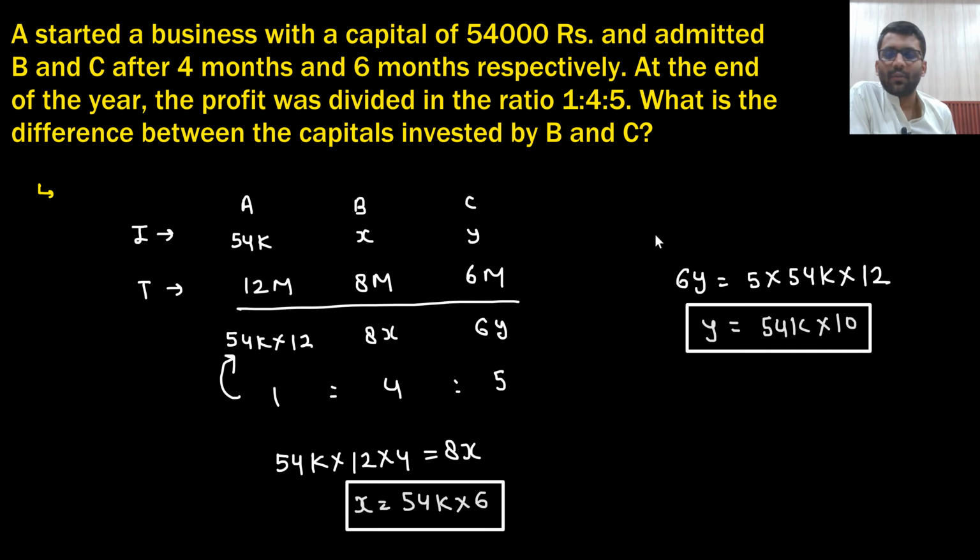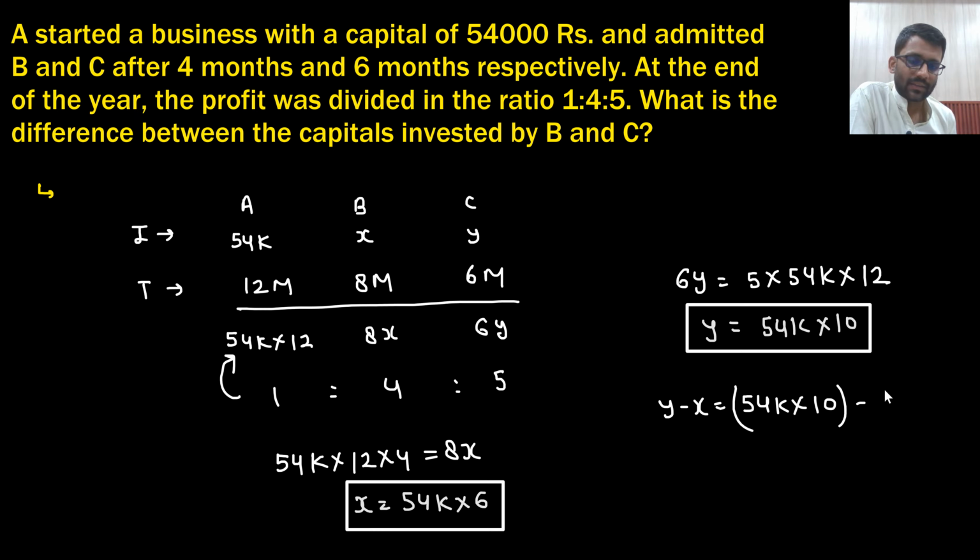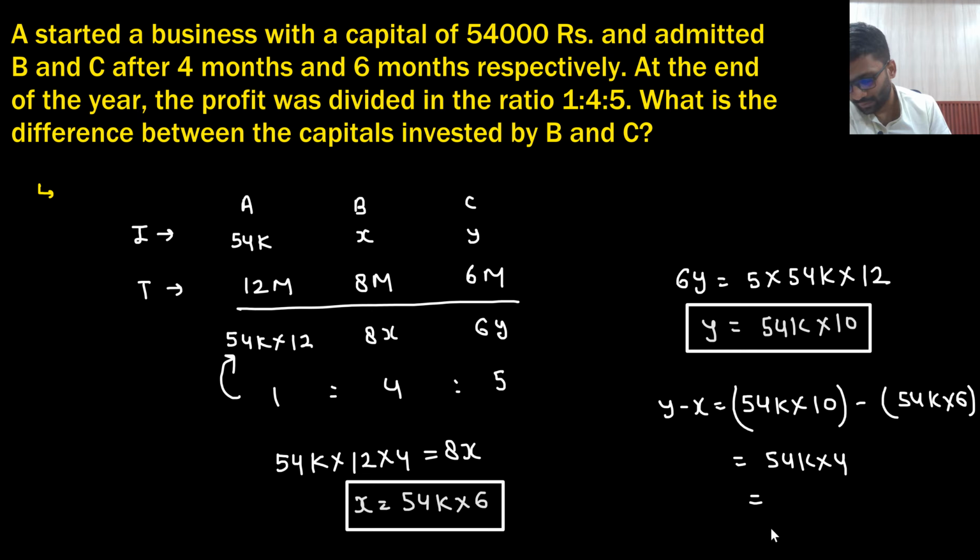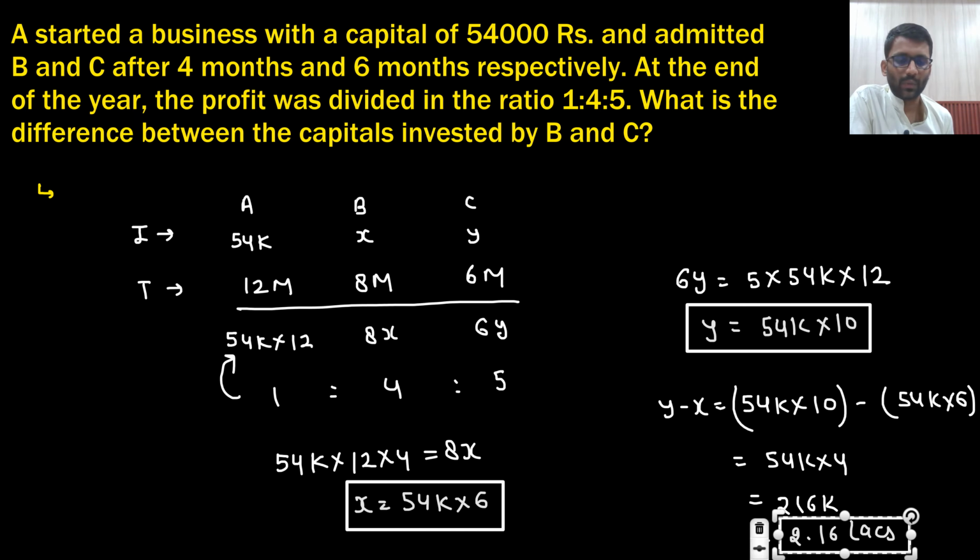Now what they are asking: what is the difference between the capitals invested by B and C? The difference is 54K into 10 minus, so X invested this much and Y invested this much, 54K into 6. So the difference would be 54K into 4, which is 216K, or you can write 2.16 lakhs. So this is the answer. This is the difference.